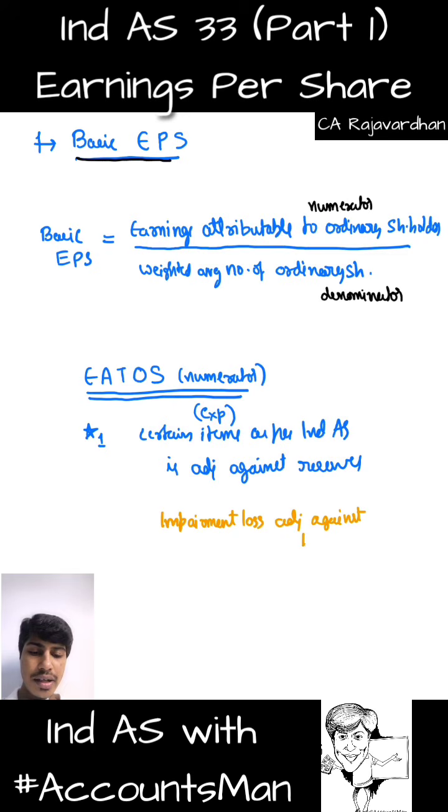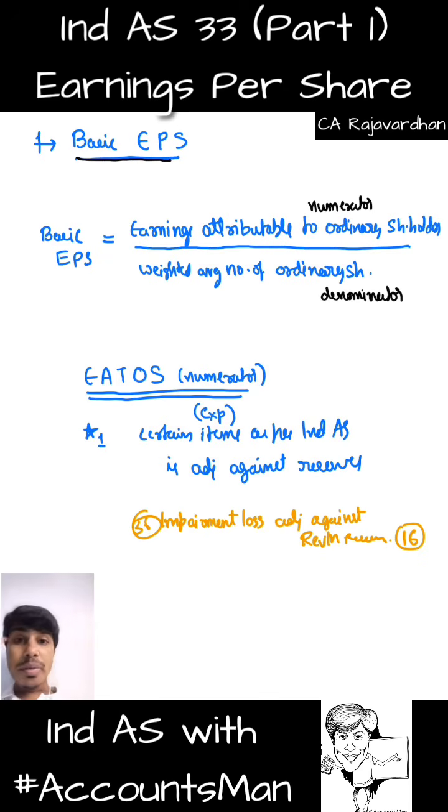Adjusted against revaluation reserve. We have not done this standard yet, but we will be doing it in the upcoming videos. At certain instances, Ind AS lets us adjust impairment loss with revaluation reserve. However, we are done with revaluation reserve when we discuss Ind AS 16. This comes up in Ind AS 36. We'll discuss it a little later.